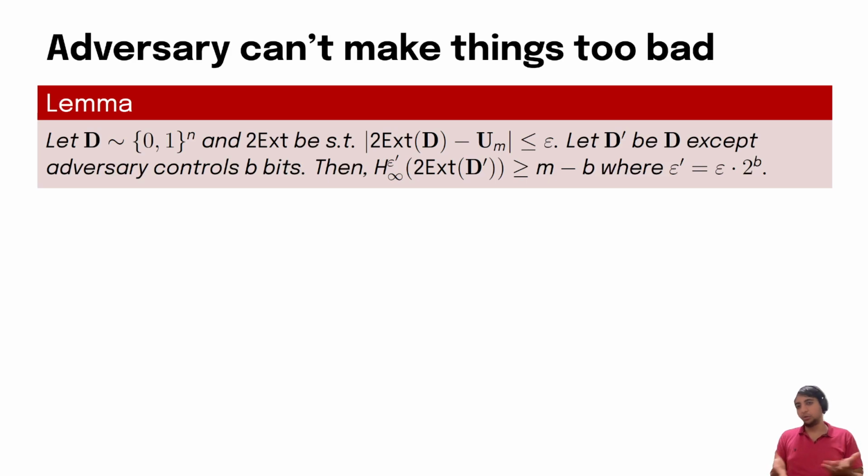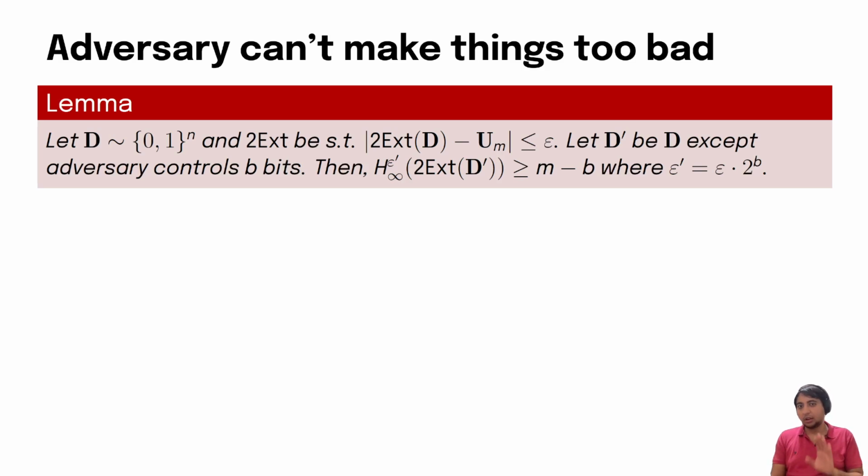Let D be a distribution such that the two-source extractor on D, the output is epsilon close to being uniform. Let D prime be a tampered distribution which looks just like D, except the adversary controls some b bits.